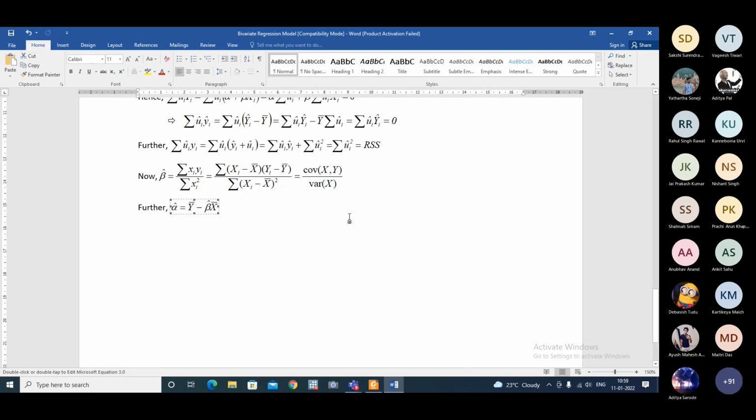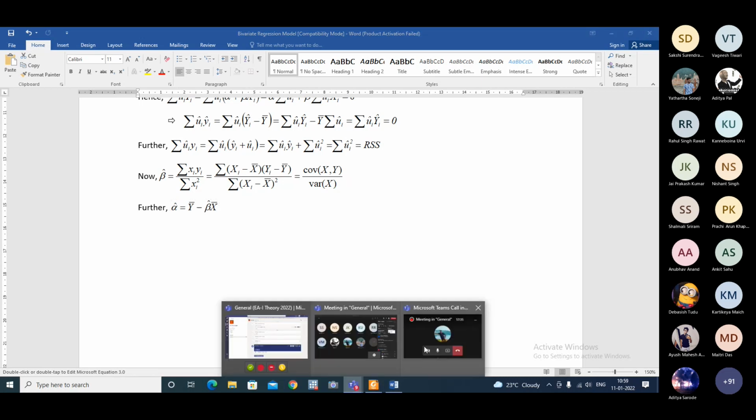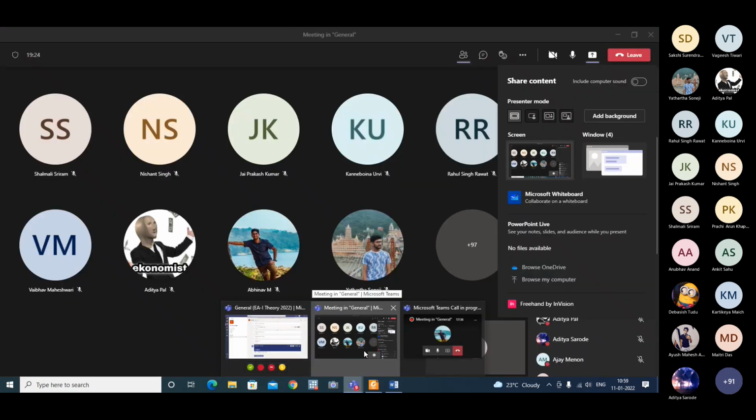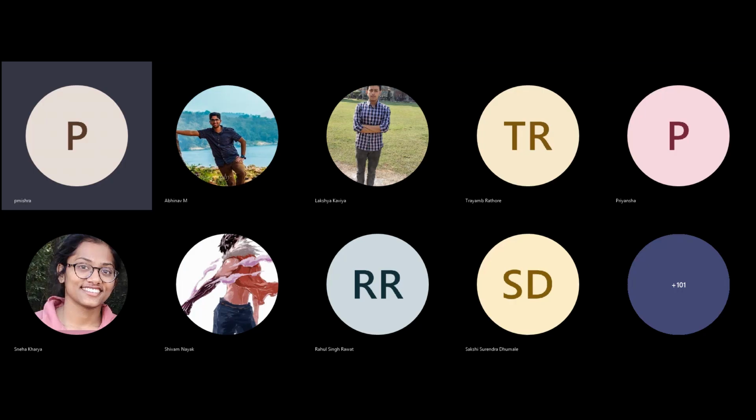We can, I think, shift to the board, right? I think there is a scope, no? Yes, sir. Whiteboard is there, no?